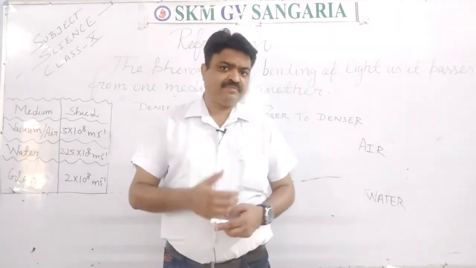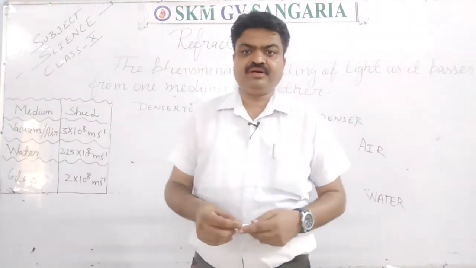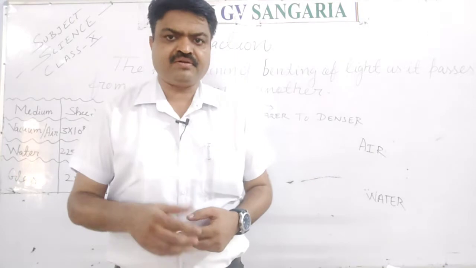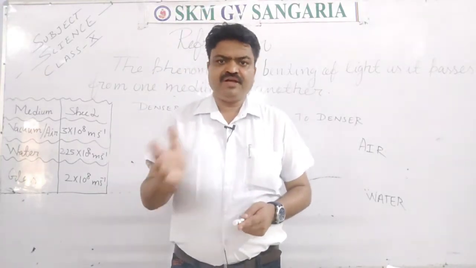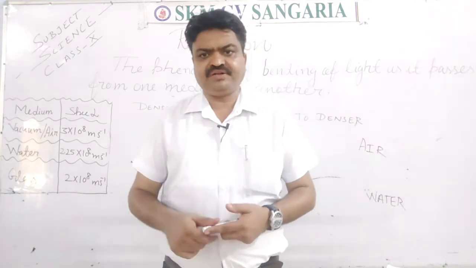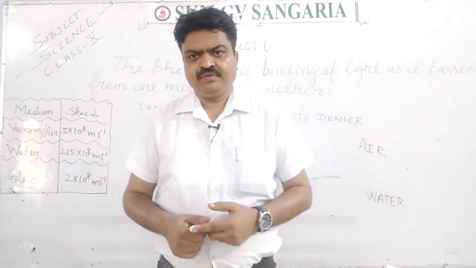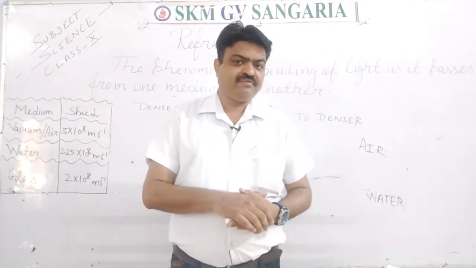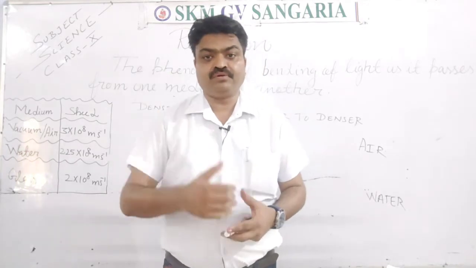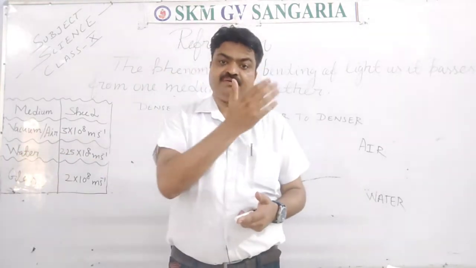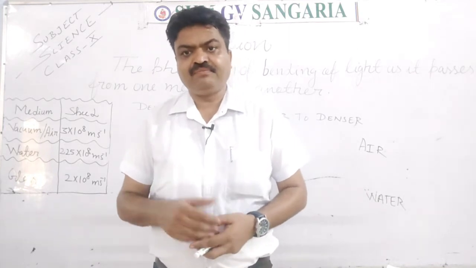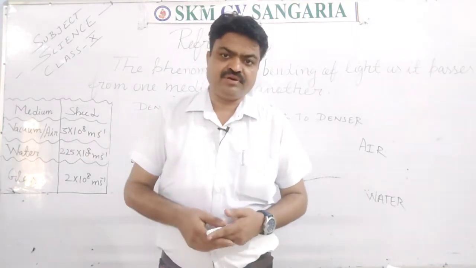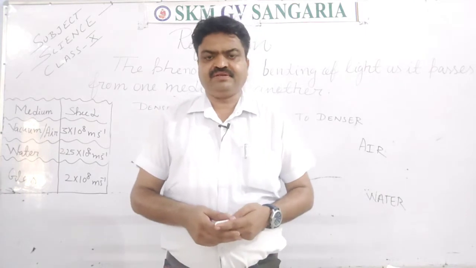In our previous segment, we discussed reflection, concave mirror, convex mirror and plane mirror. Today we are going to start a new topic, that is refraction. Now what is reflection, student? When the light falls on a particular object, then from there it is reflected back, it is bounced back. And that phenomenon, bouncing back of the light, is known as reflection.